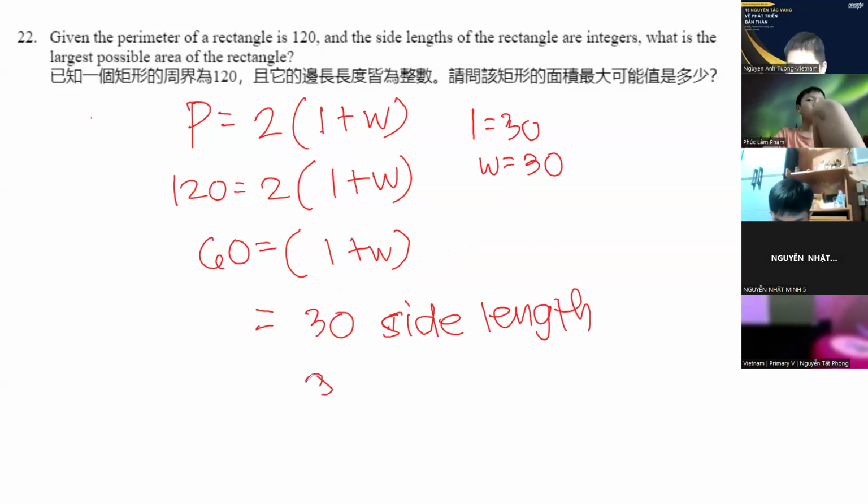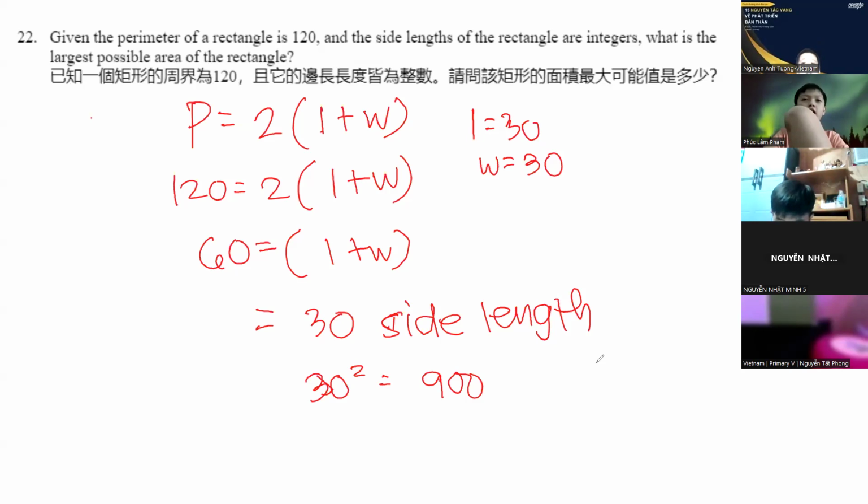So 30 squared is 900. Okay, so for the others that answered 900, very good. So are there any questions for number 22? No. Okay, very good.